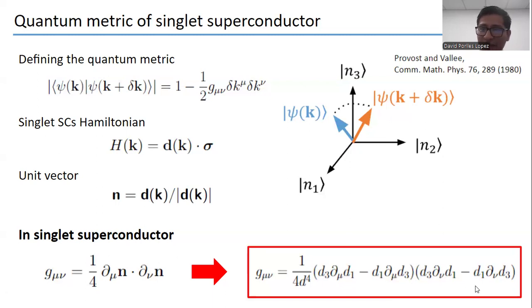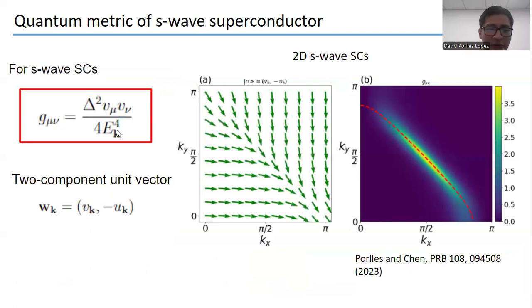Now, using this formula for the s-wave superconductor, we obtain this simple form of the quantum metric, where it depends on the superconducting gap, the Fermi velocity, and the energy dispersion of the superconducting state.